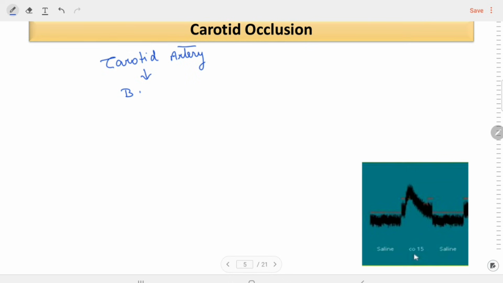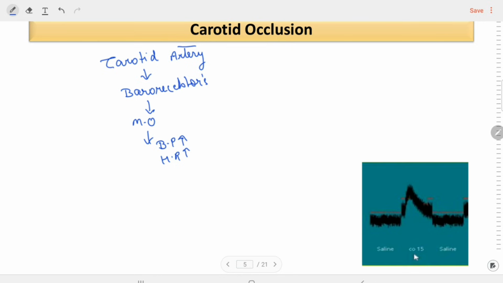There will be a decrease in the stretching of the baroreceptors that are present in the carotid sinuses, because the signals coming to the baroreceptors tell them that the volume of blood in the body is less. So these baroreceptors give a response to the brain stem, to the medulla oblongata, and a reflex action will be generated that will cause an increase in BP and heart rate.